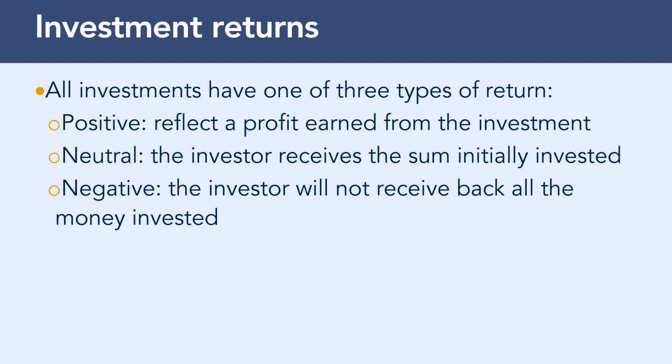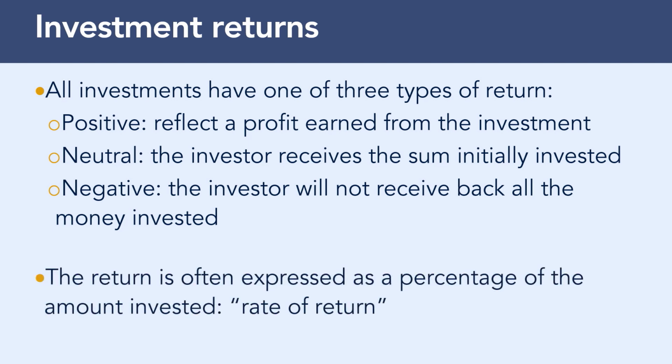The return is often expressed as a percentage of the amount invested. In those cases, it is called rate of return. It can be a positive number, such as 10%, or a negative number, such as minus 10%. In some cases, investors may be informed of the expected rate of return on an investment before they invest. In others, it is impossible to tell investors what to expect because the return is unknown. This is a characteristic of a risky investment.